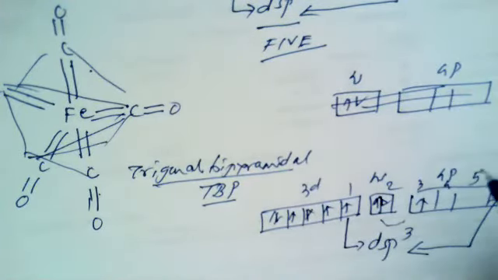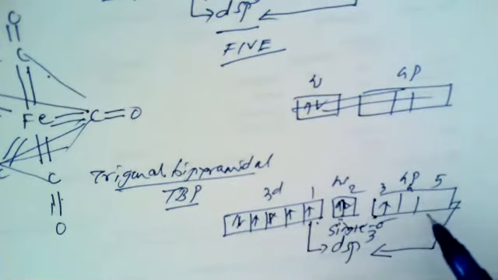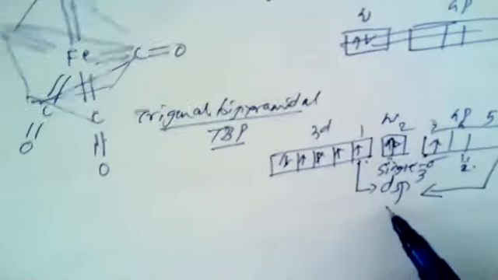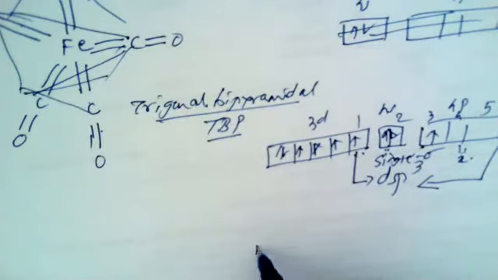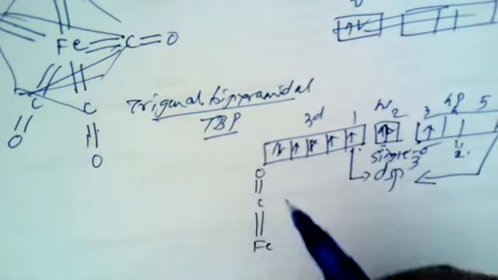In this hybridization scheme, three orbitals are singly occupied, so they can form a single sigma covalent bond, and these two orbitals which are empty, that is 4py and 4pz, can form a pi bond. So these two can form a pi bond. After such hybridization, we can show the type of geometry like this.